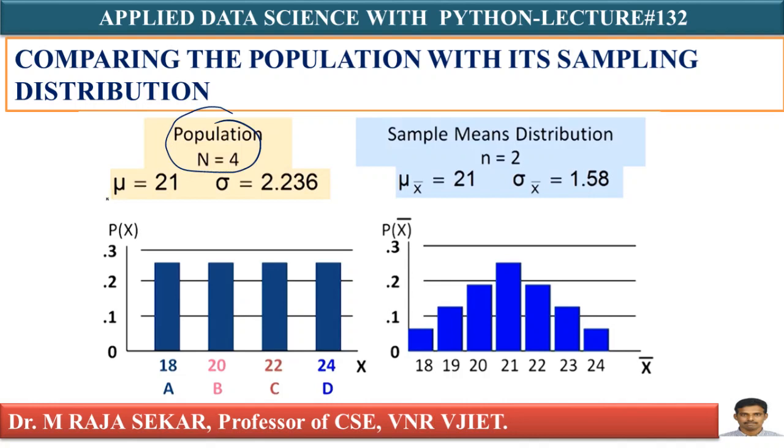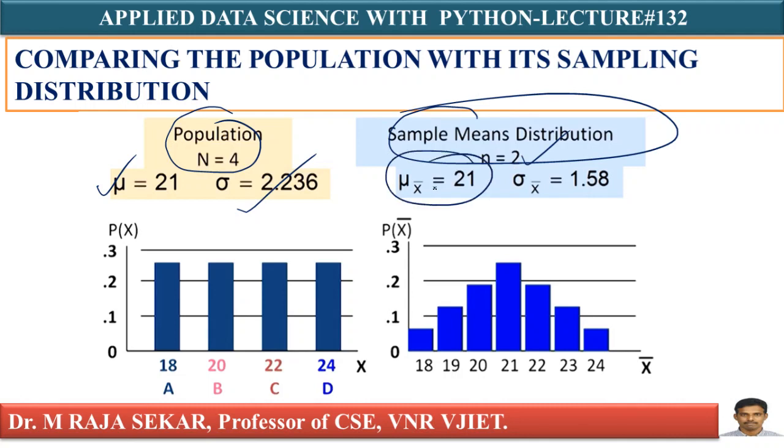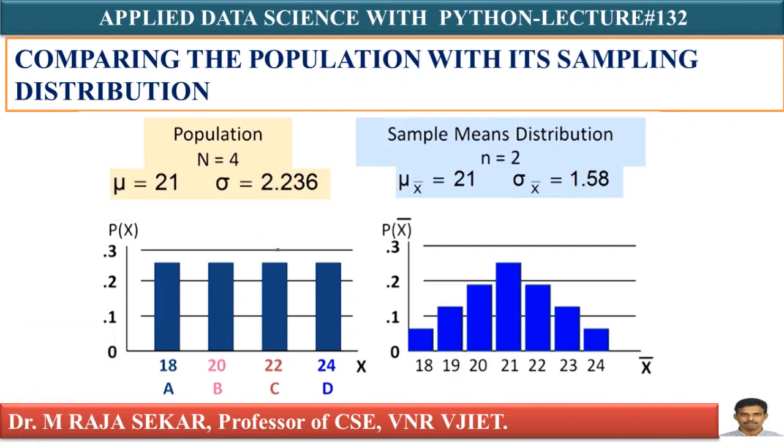This is my population. For its mean I already calculated 21. For standard deviation we calculated 2.236. Whereas for a sample of size 2, the mean of x bar equals the population mean. They are the same. But there is a difference in standard deviation.